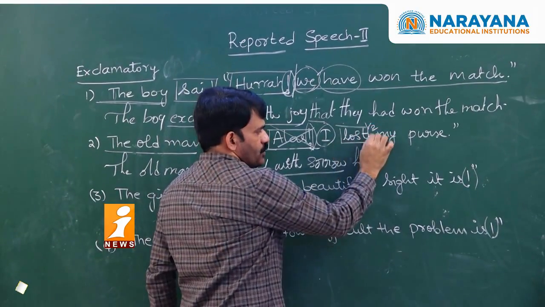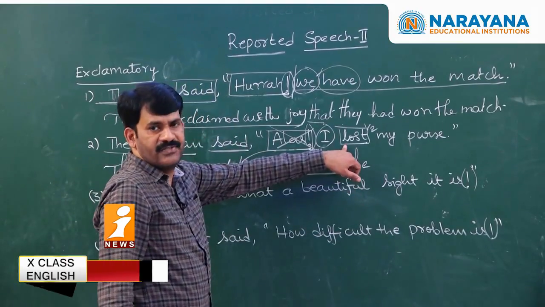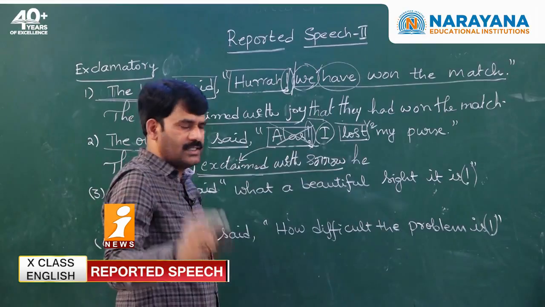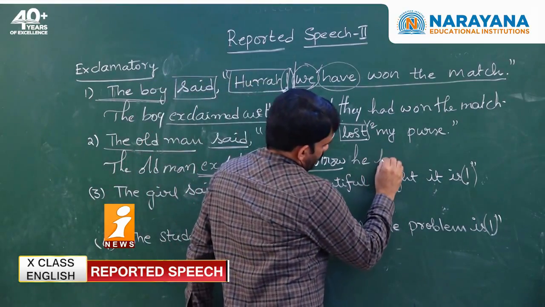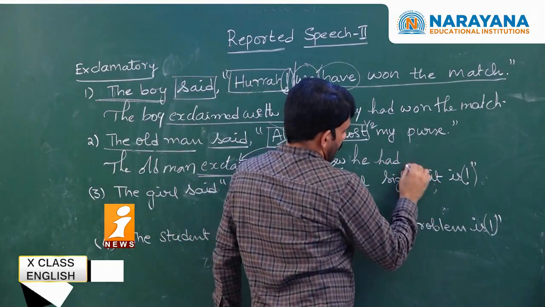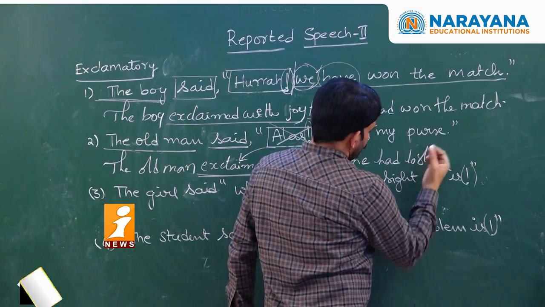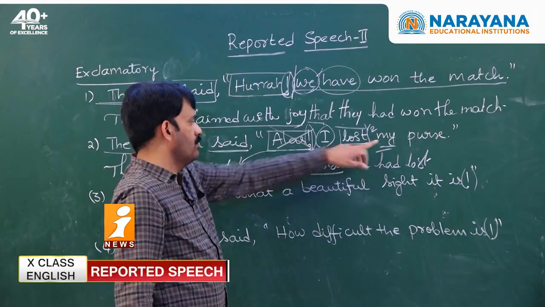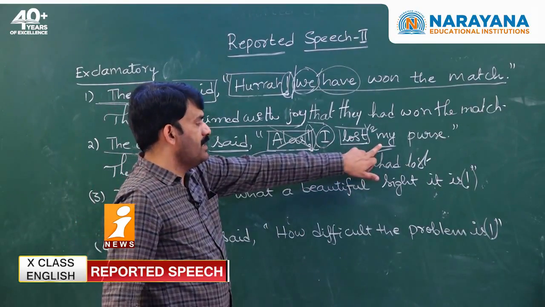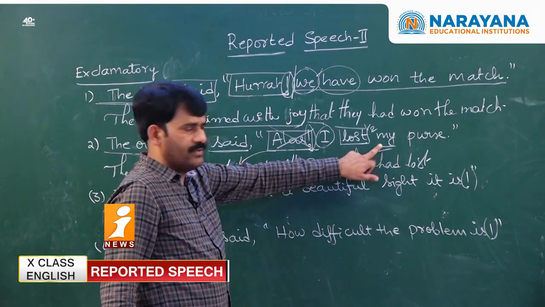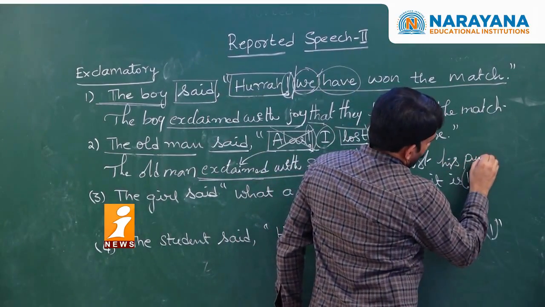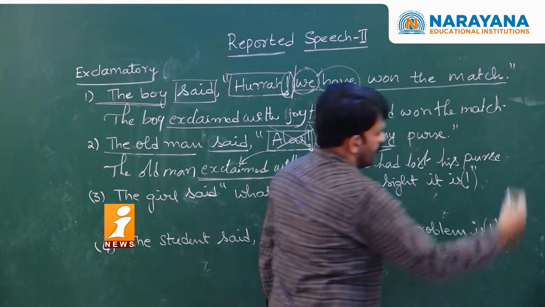V2 refers to which tense? Simple past tense. So all simple past tenses will change into past perfect. What is the past perfect form? Had plus V3. Had lost. Whose purse? My purse. "My" refers to whom? The old man. What is the placement of the possessive case? So we have to use "his purse." His purse. Full stop.